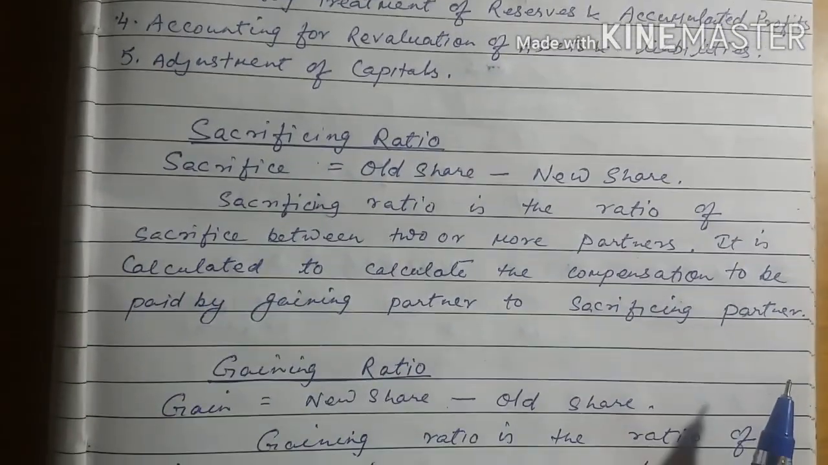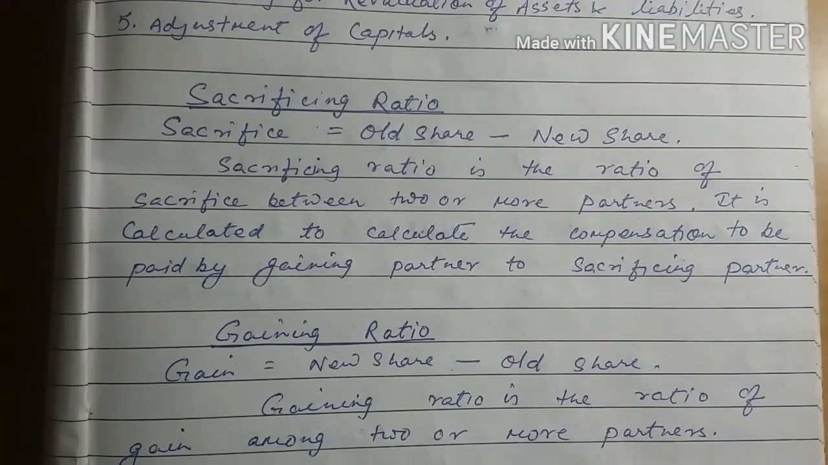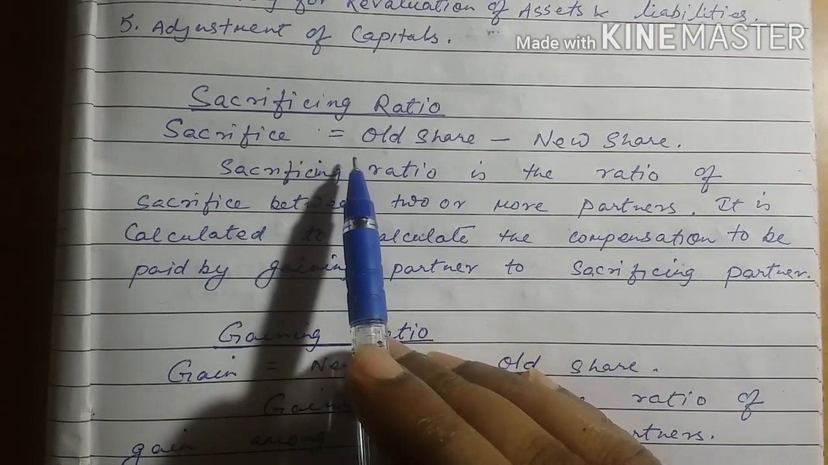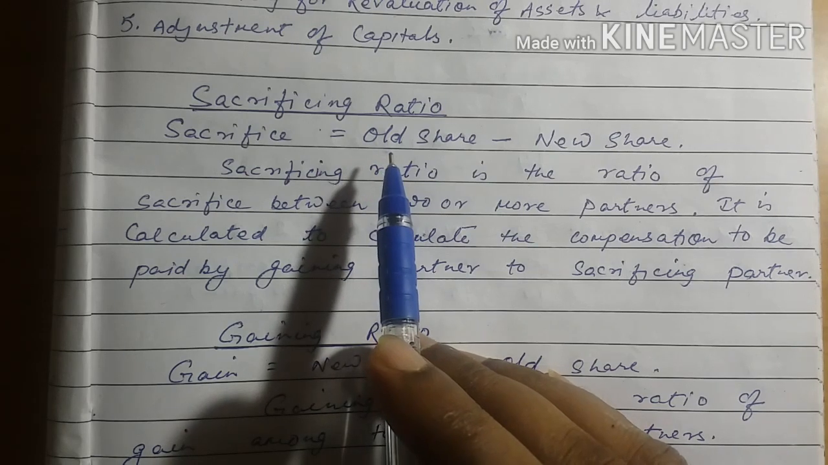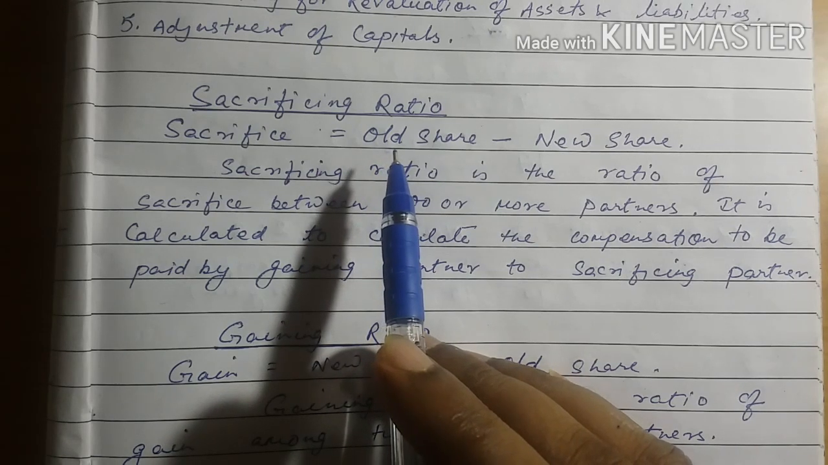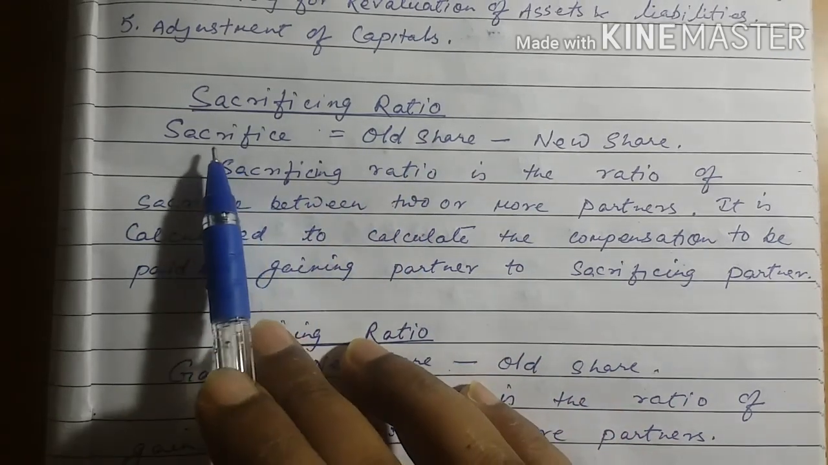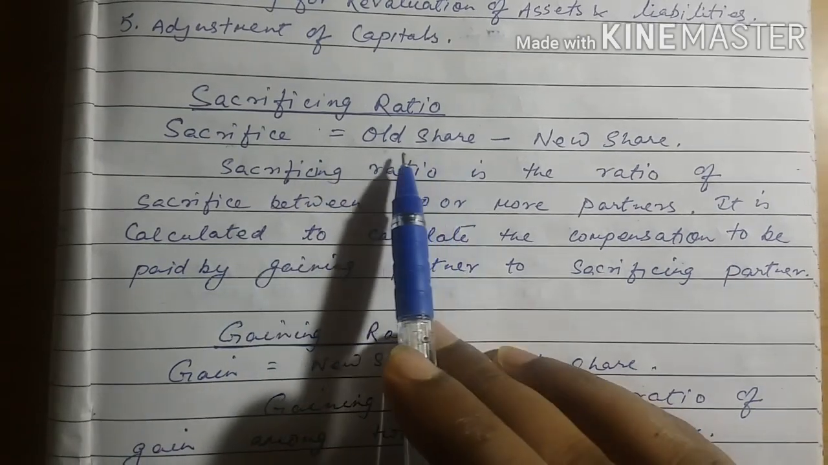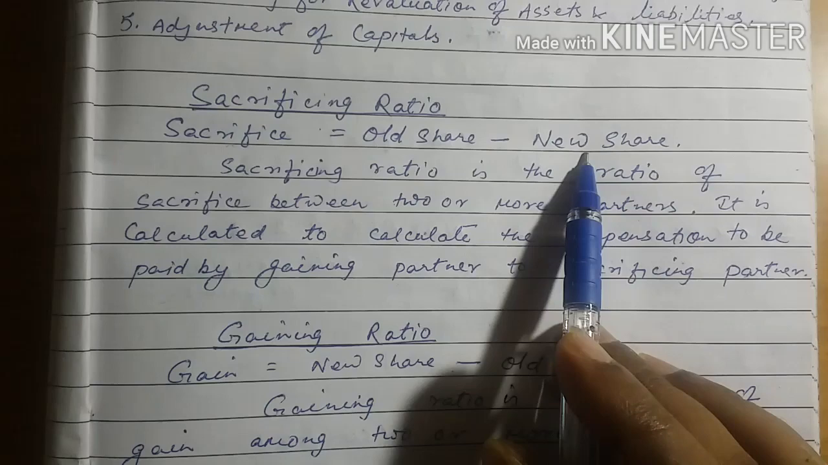First, sacrificing ratio and gaining ratio. What is sacrifice? Wherever there is change in profit sharing ratio and it happens that the profit share of some particular partner has decreased, it will be considered that that particular partner has sacrificed. That means old share was more and now the new share is less.